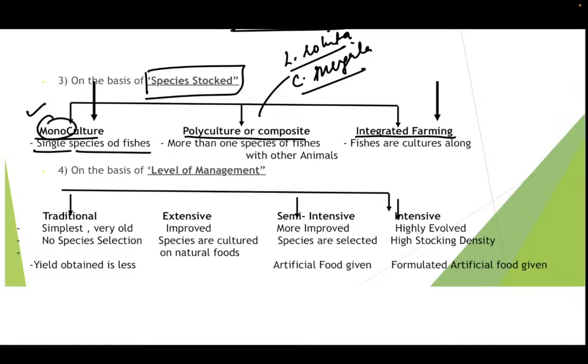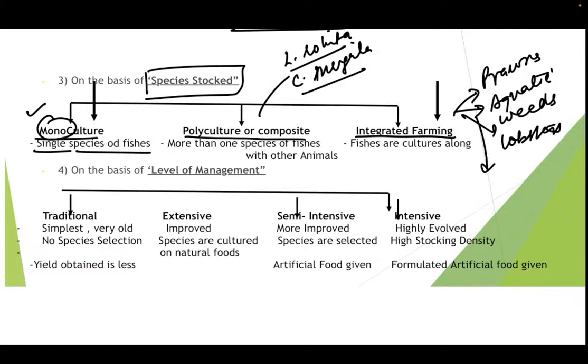Now, what is an integrated farming? Integrated farming is the one in which fishes are cultured along with other animals. What would be the other animals here? We can culture the prawns, aquatic weeds, lobsters, crabs.